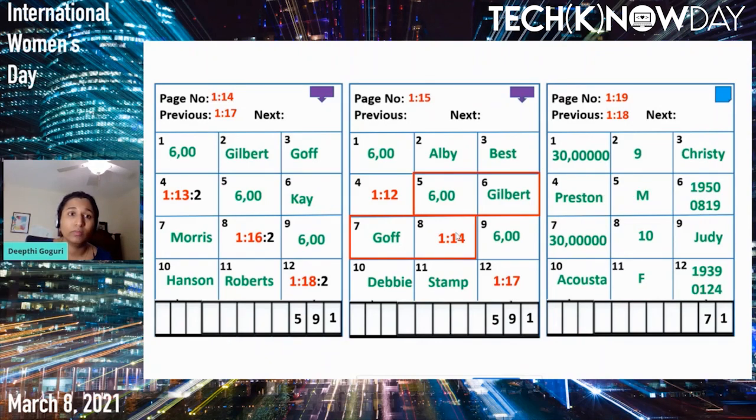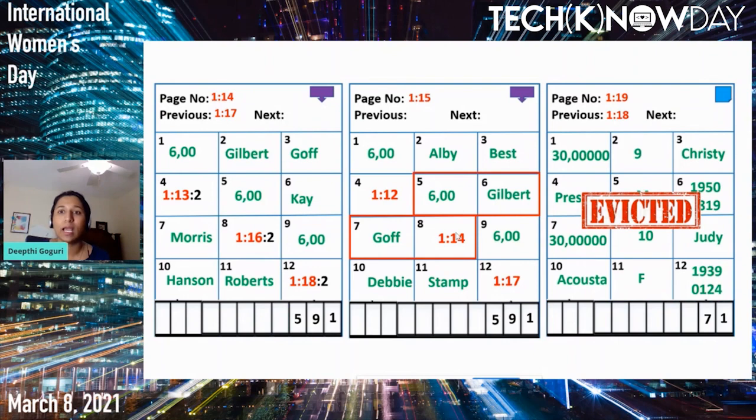But did you observe here? We cannot fit Judy Acosta into page number 14 because page number 14 is already full. So what will SQL Server do? It will have to split the page. Split the page meaning it will create a new index page, grab half of the content from the previous page, page number 14, and put it on the new page which we generate here.